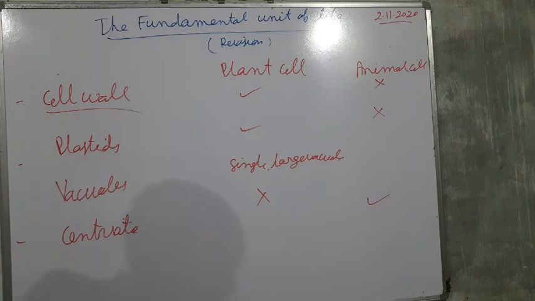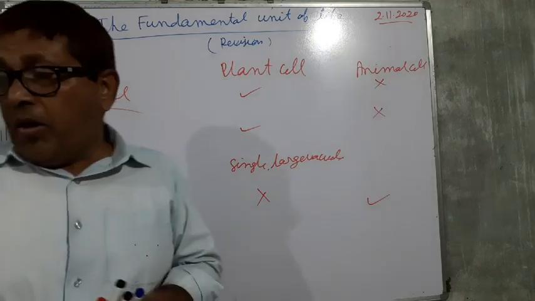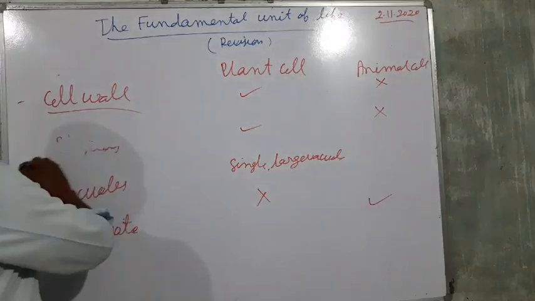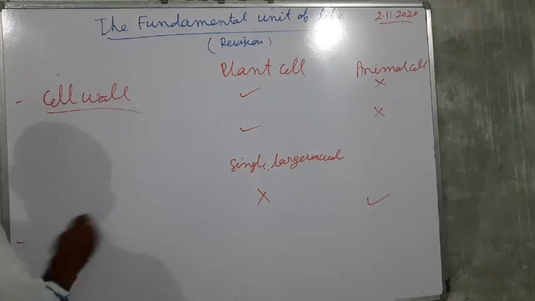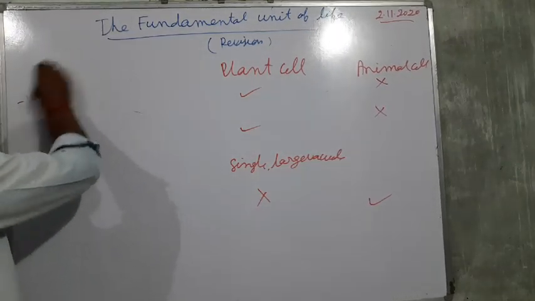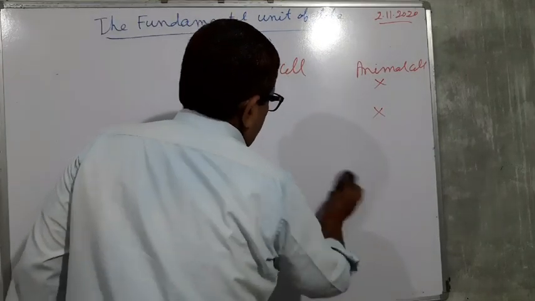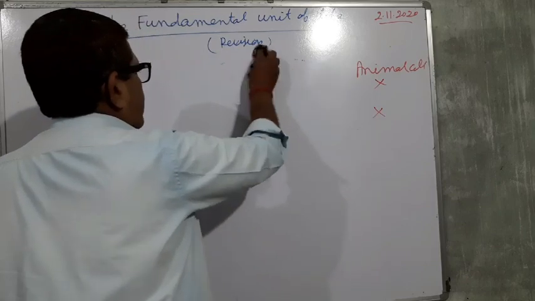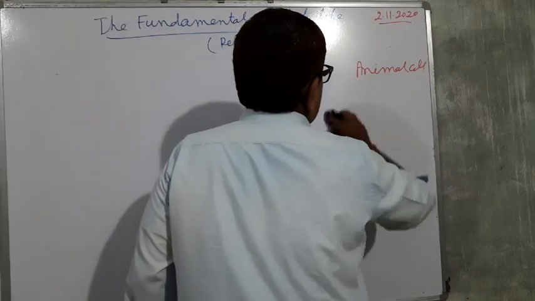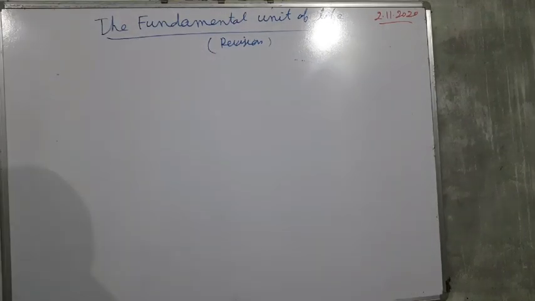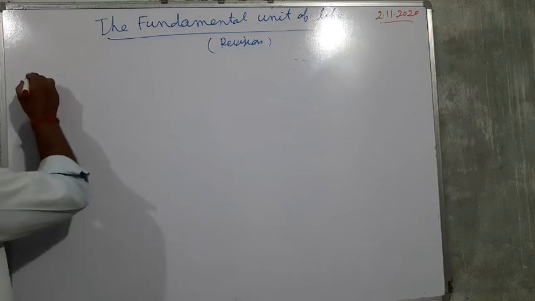And we have also seen some cell organelles. One cell organelle that we have to study is the plastid.